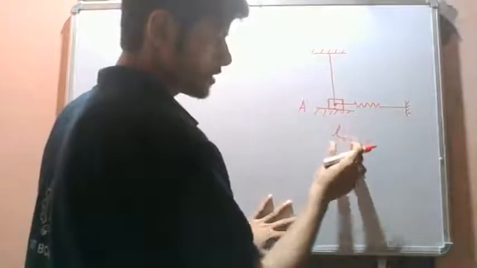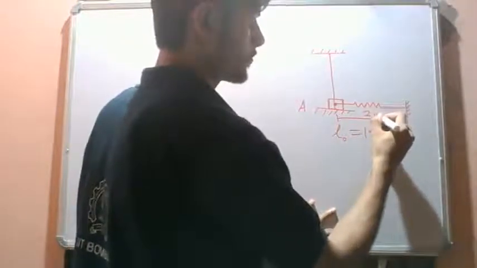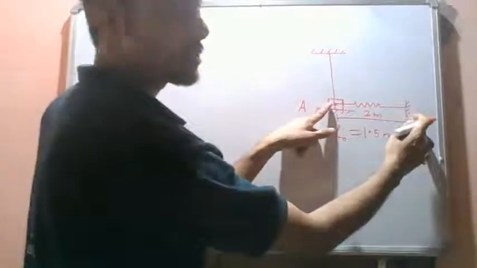Okay, we have a spring attached like this. The unstretched length of this spring is 1.5 meter. Okay, 1.5 meter is the unstretched length of the spring. So this distance is given as 2 meters.